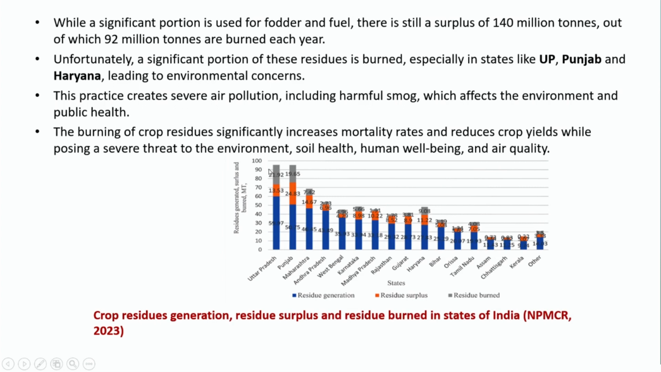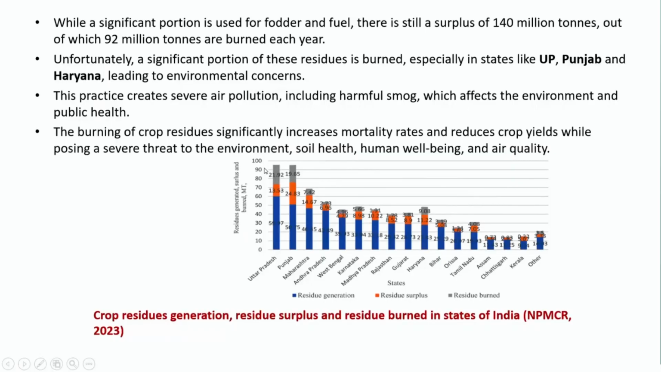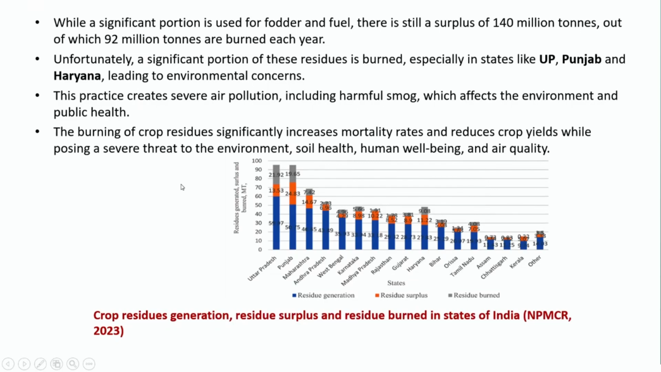And if you are going to burn it, definitely it is going to create those environmental issues or concerns. So this practice creates severe air pollution, right? Whether you talk about harmful smog, which affects the environment, definitely it is going to impact your public health. This burning of crop residue significantly increases the mortality rates and reduces your crop yields, while posing a severe threat to the environment, soil health, human well-being and air quality. So this has to be taken care of.